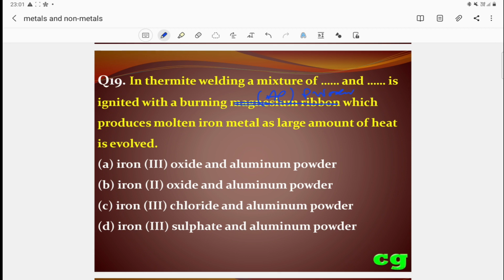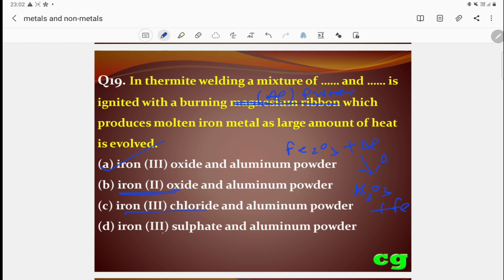So which is the mixture taken during heating? Iron oxide and aluminum powder. Fe2O3 and aluminum on strong heating become aluminum oxide, and iron forms. So in the thermite process, aluminum powder and iron oxide are used. This is the answer.